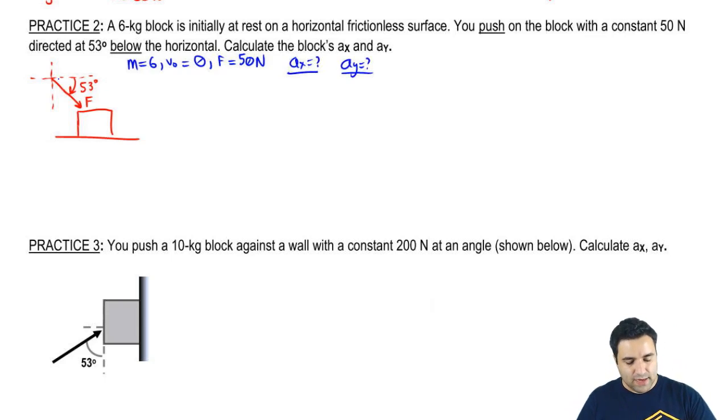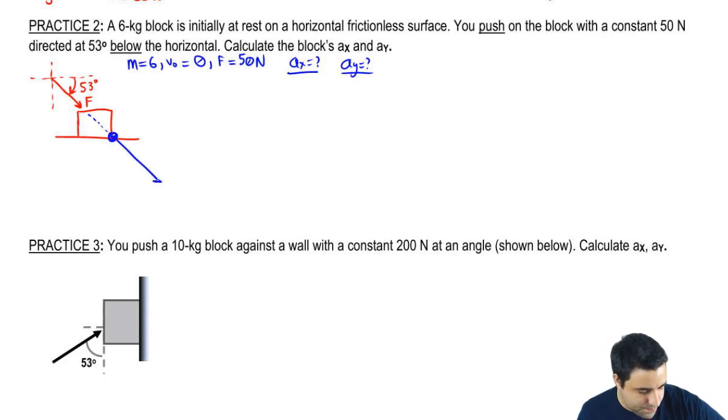Okay, so the first thing I'm going to do here is notice how this is below the x-axis, right? You can draw a little axis there. I'm going to change this from a push to a pull, just because I think it makes it easy to visualize. One way you can do this is continue this arrow and then draw it as a pull over here. You don't have to do this, but I think it helps, and it's a good habit to have. F equals 50, and this angle right here, 53 below, it's still 53 below.